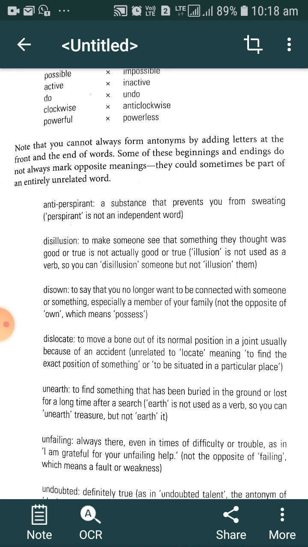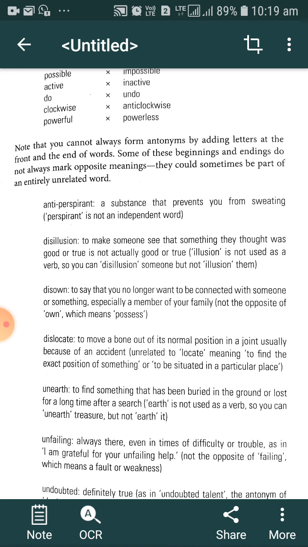Dislocate. Dislocate means to move a bone out of its normal position in a joint, usually because of an accident. It is unrelated to locate, meaning to find the exact position of something or to be situated in a particular place. That's why we cannot give locate as the opposite of dislocate.